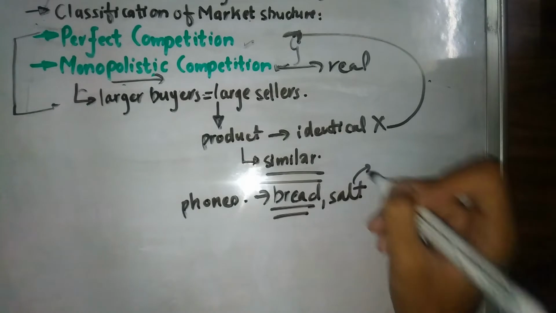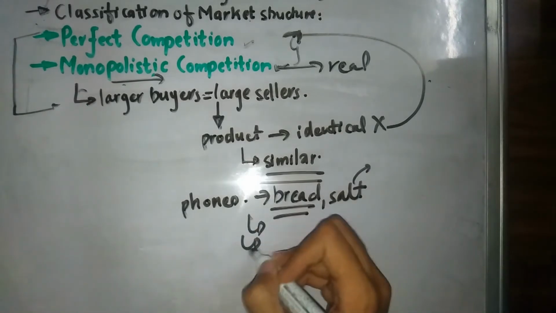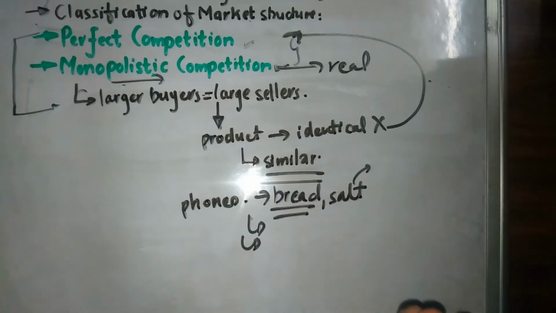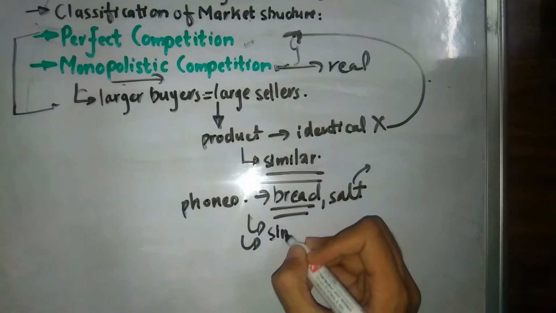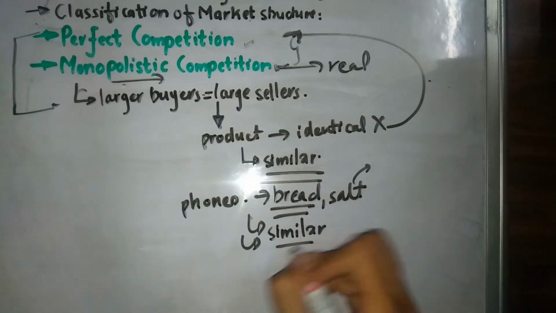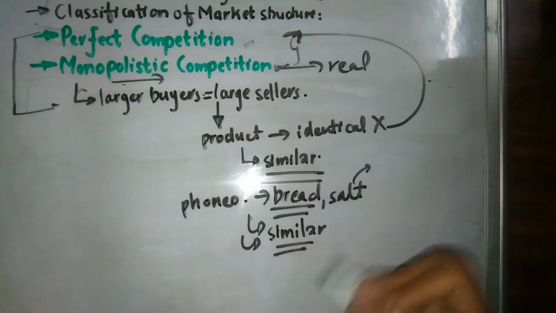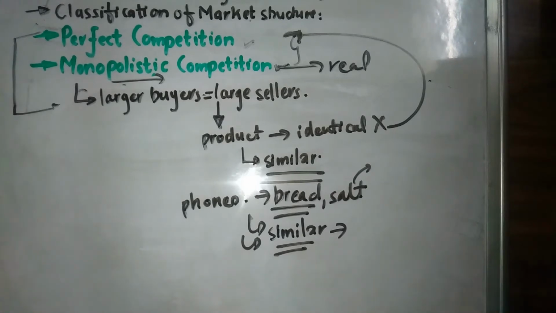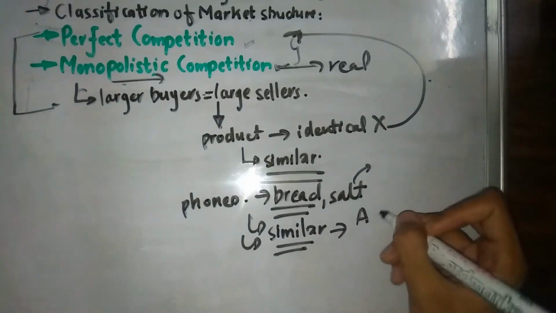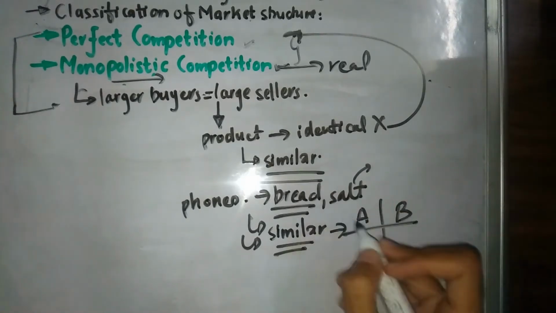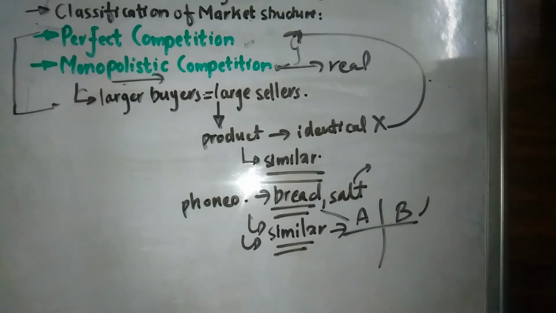There might be different brands of bread. They might have different taste, they might have different prices according to the demand or different reasons, but they are going to be similar, not exactly the same. So there is a bread of company A, and there's going to be a bread of company B.